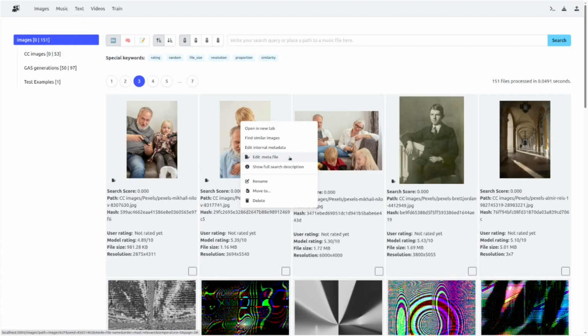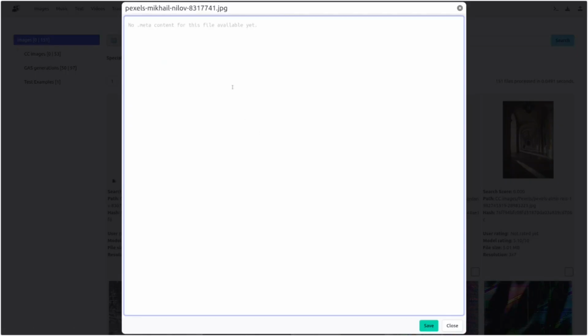Let me show you how powerful it is on a concrete example. Here is a photo of some old person. Inside Anagnorisis, I can easily add a description to it. Let's simply add a note, my grandfather.